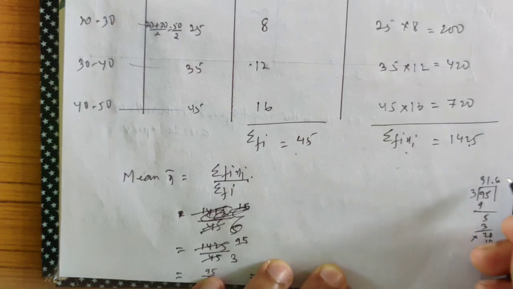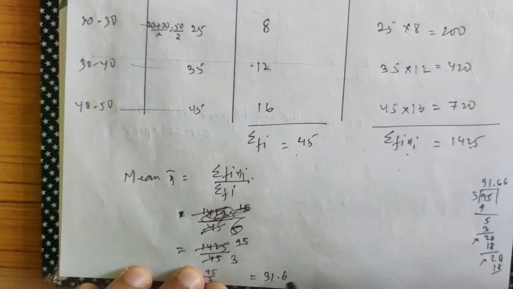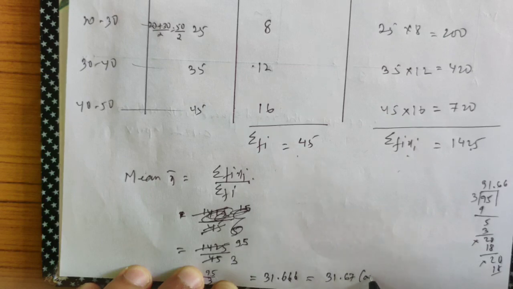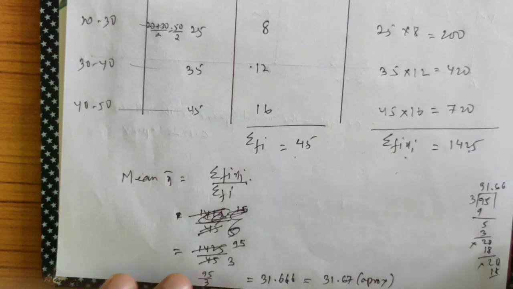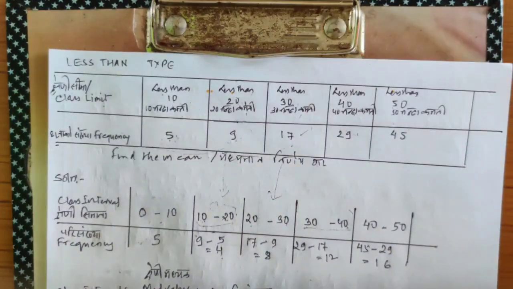2 is already a decimal. 3 into 6 times is 18. It keeps on going. You'll get 31.666, or if you want to bring it to 2 digits, then 31 point... can you see this 6 is more than 5? It will give 1, so it will go to this 6 and it will become 31.67 approx. So this is how we find mean when a less than type table is given to you all.